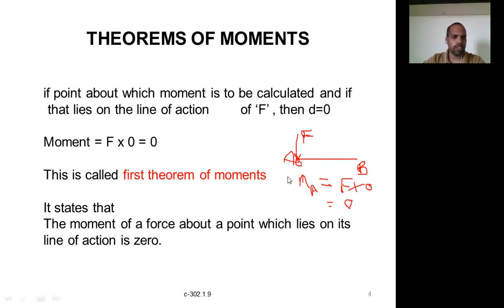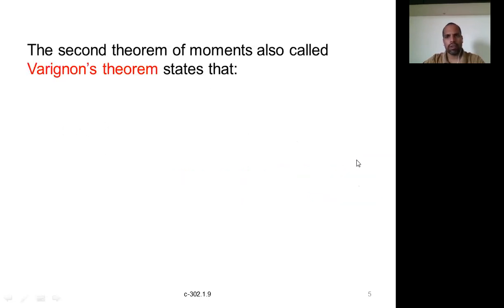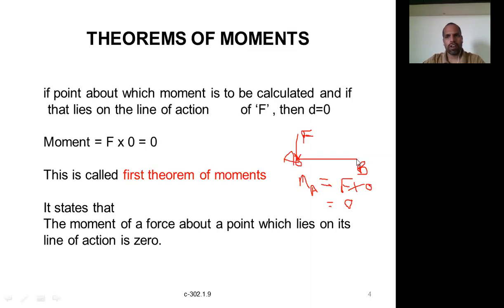So be careful, you have to remember it forever. Don't just say that moment is equal to force into distance. It is force into distance only, but in some cases that distance becomes 0. So you have to be careful. If you take the moment about this point B, not A, what is it? The force into this perpendicular distance. In that case it is not 0, because there is a distance, so it will create some moment. So this is about the first theorem of moments.